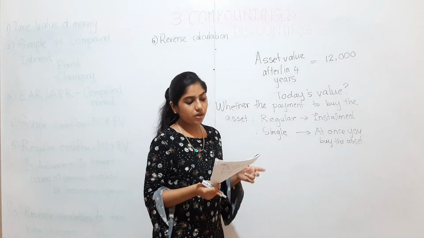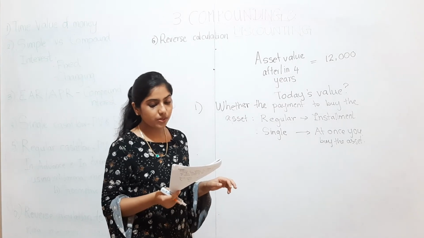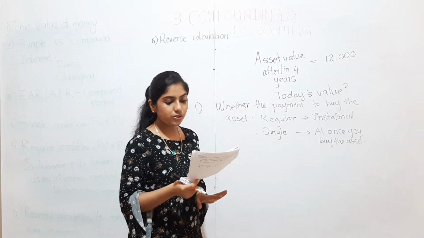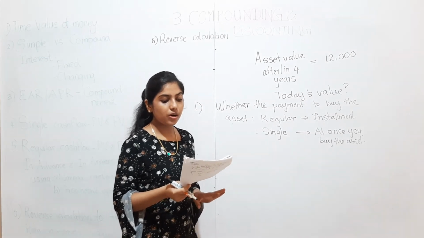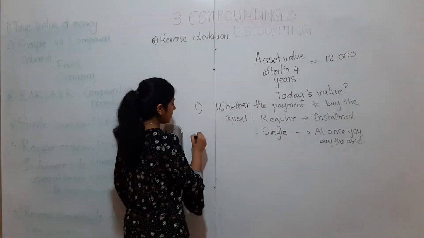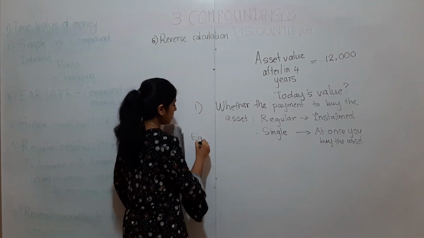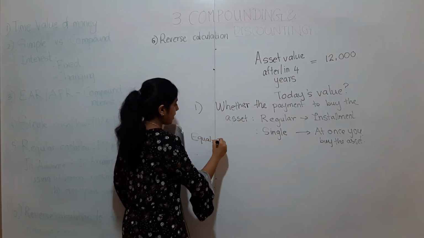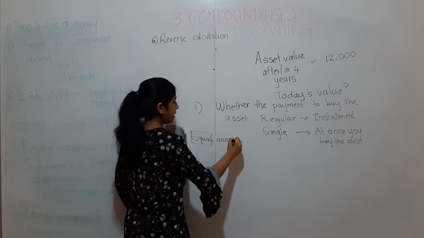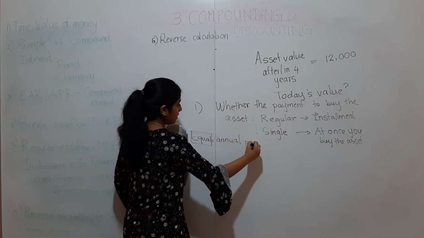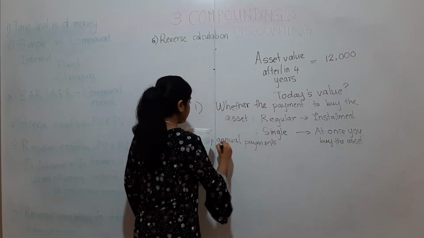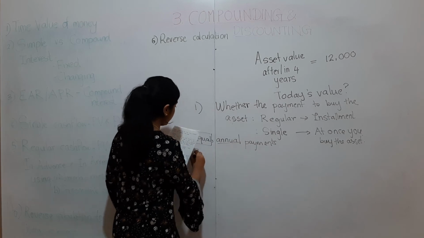So they say they expect to replace an asset for 12,000 rupees in 4 years' time using a fund to which equal annual amounts will be invested. Now the key word is equal annual amounts. They are equal amounts, okay? It should be equal and annual. Now that's what they say. Annual payments will be invested at the end of each year.